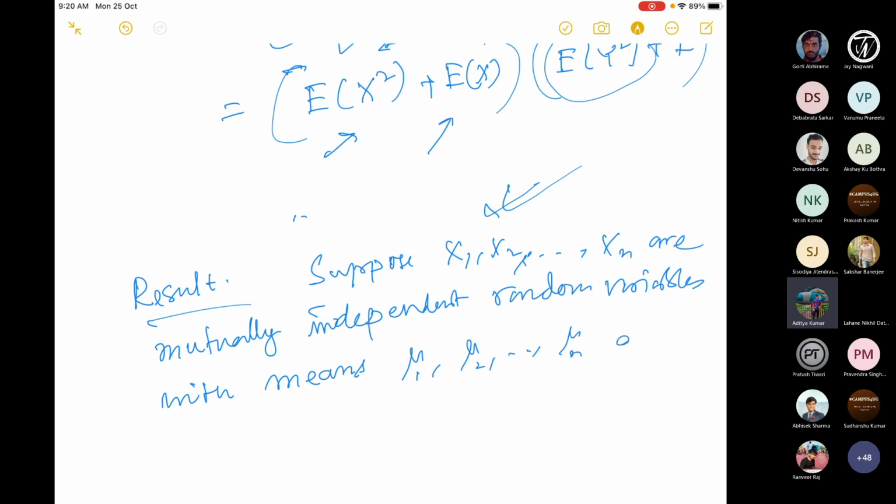Suppose you know that, and variances sigma1 square, sigma2 square, ..., sigman square.